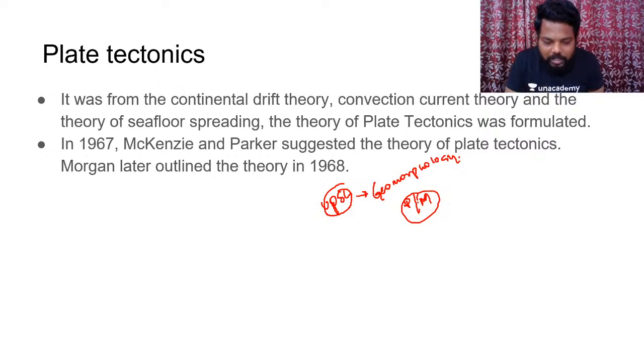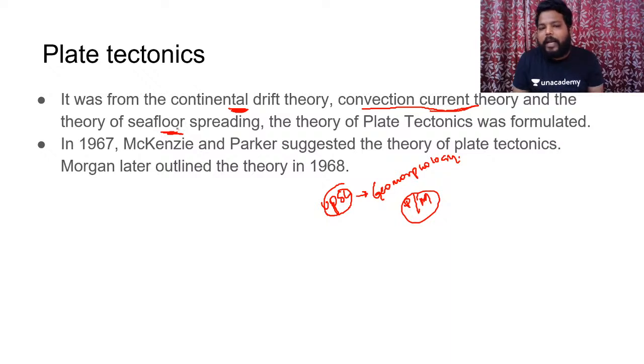So if any question is framed, there is a 99.9% chance it would come from there. The earlier theories were already given by geographers: continental drift by Alfred Wegener, convectional current cell theory by Arthur Holmes, and seafloor spreading by Harry Hess.